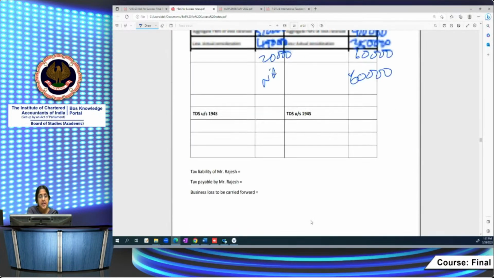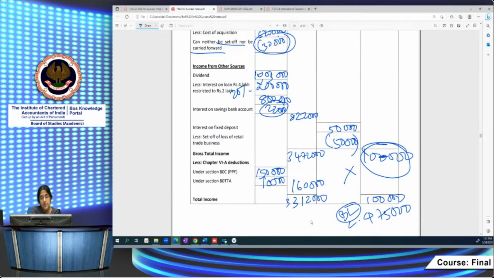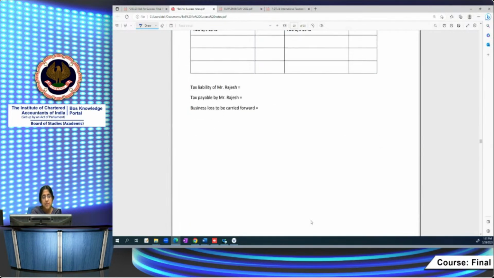Now, what is the tax liability of Rajesh? One of the questions is on tax liability of Rajesh. 1 lakh is his income. 30% is the rate of tax on income from VDA. 1 lakh represents his income from VDA. So 30% of 1 lakh is 30,000 plus cess at 4% will give you 1,200. So 31,200. Now, this is the tax liability.